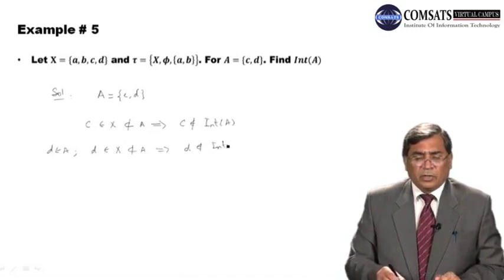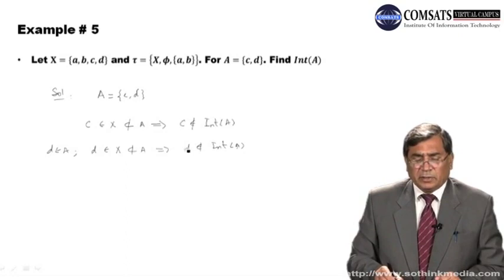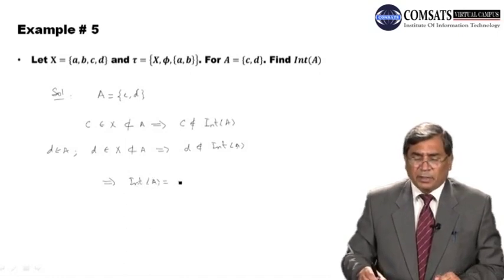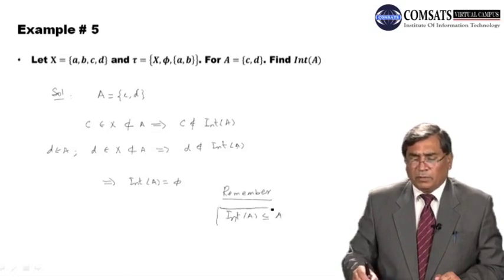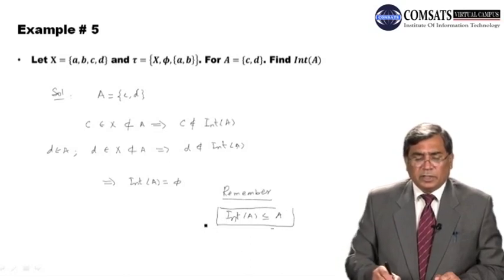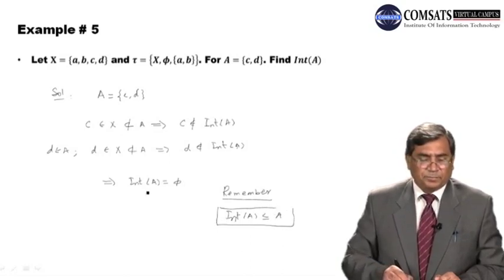So there are only 2 points in A and none of them is an interior point of A. This implies interior of A is equal to phi. This is an empty set. Remember, interior of A is contained in A always. It is always a subset of A. So in this case, interior of A is equal to phi.